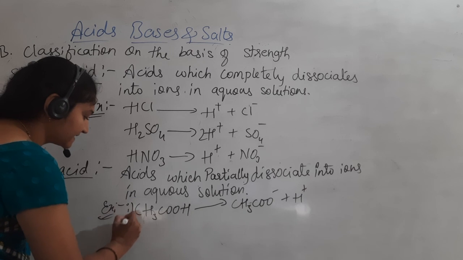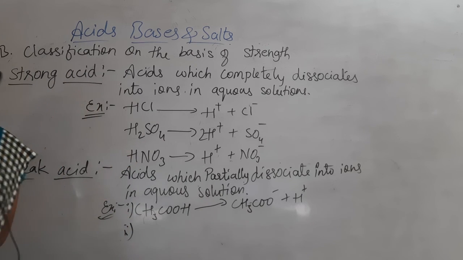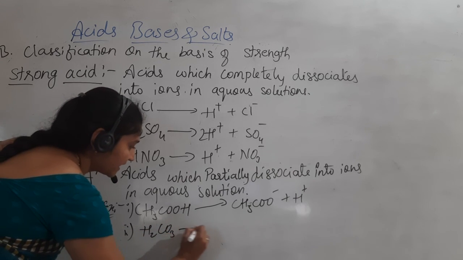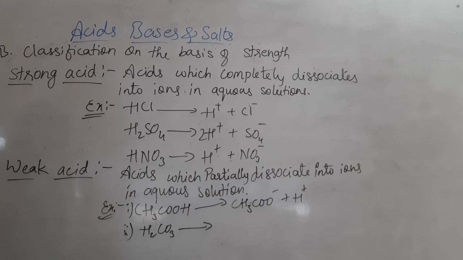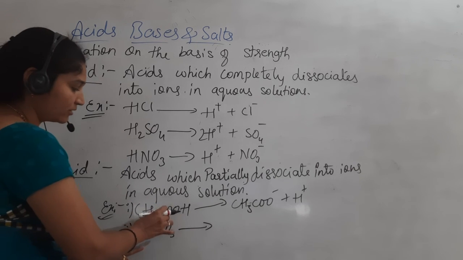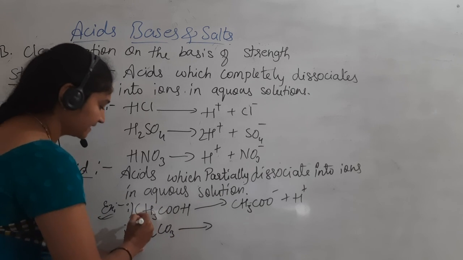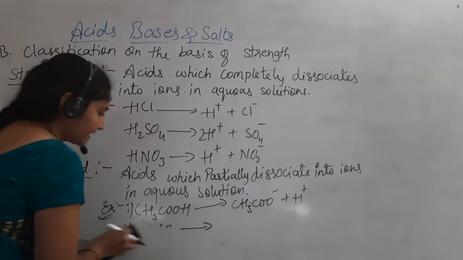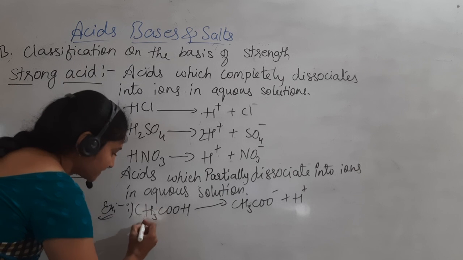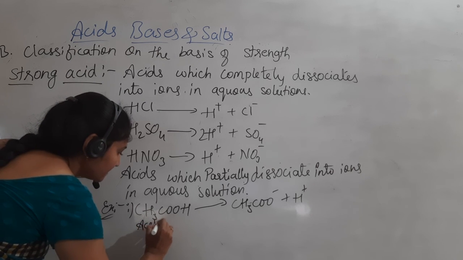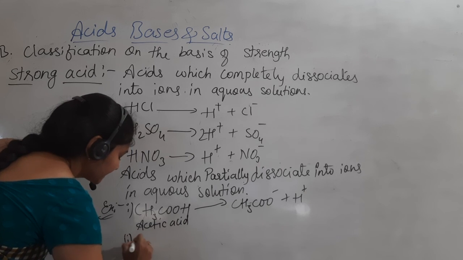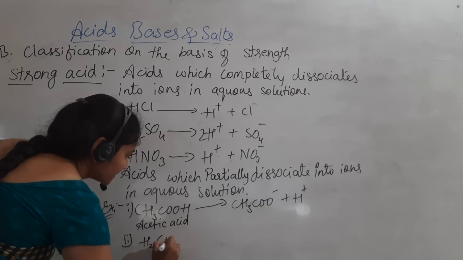Another example you can consider is H2CO3. You can write the name below also. CH3COOH is what? It is acetic acid. And take another example, that is H2CO3.